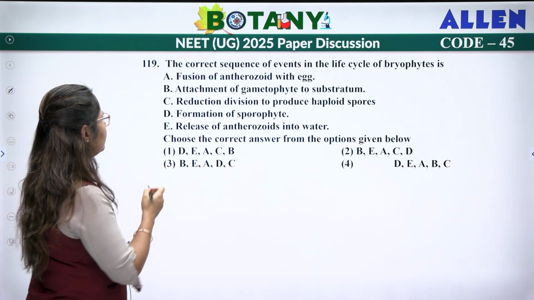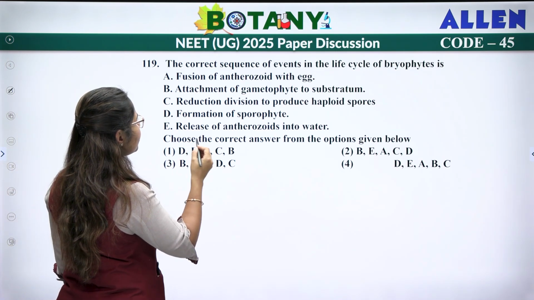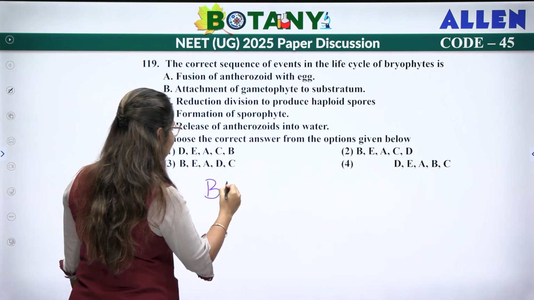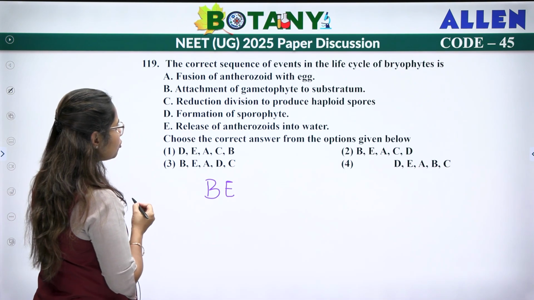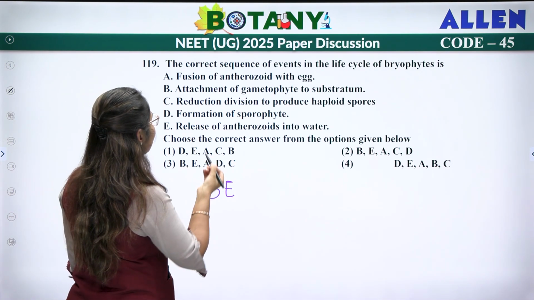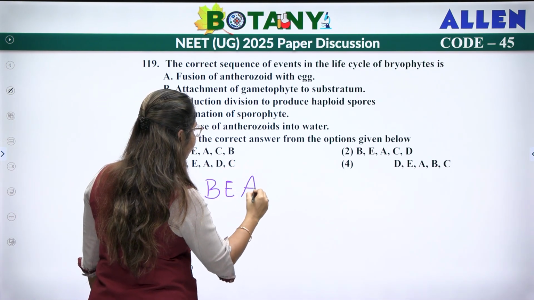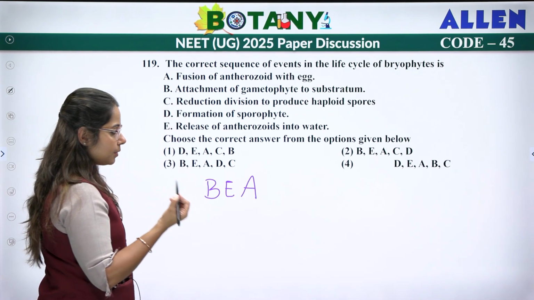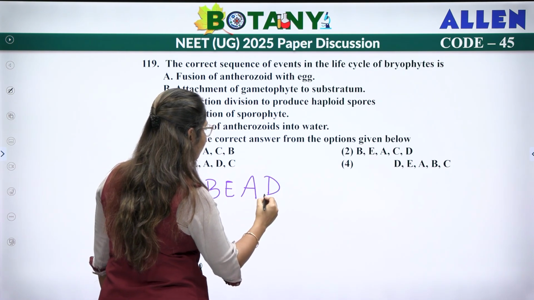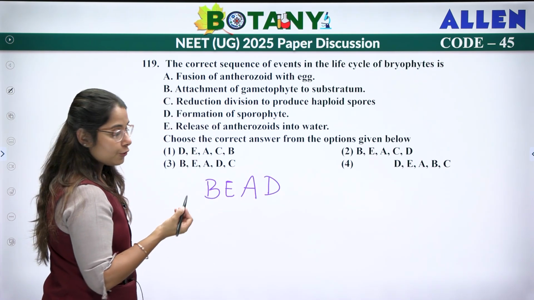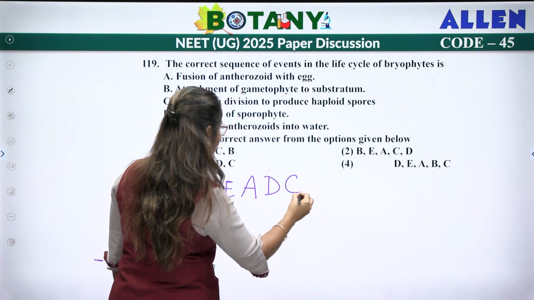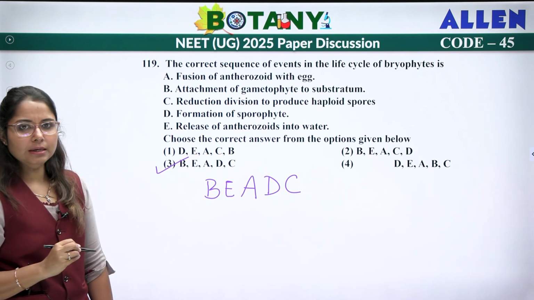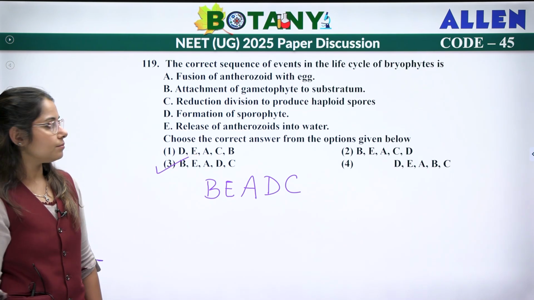Okay, so first what will happen? You will have the attachment of the gametophyte to the substratum. Then we will have the release of your antherozoids into the water. Then we'll have the fusion of the antherozoids with the egg. Then after fusion, fertilization will take place and the sporophyte will be formed. So this will be the formation of your sporophyte, and in the sporophyte, you will have the reduction division to form the spores. So B, E, A, D, C. So the correct answer will be B, E, A, D, C.